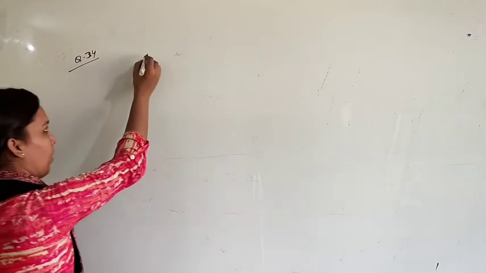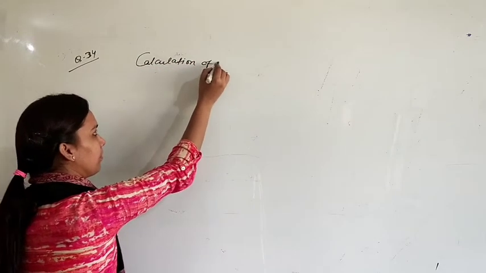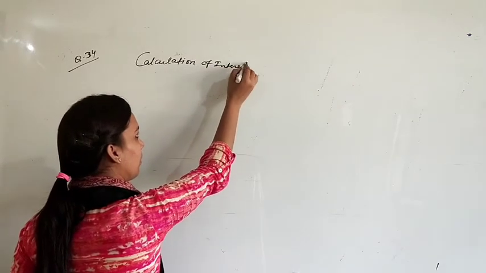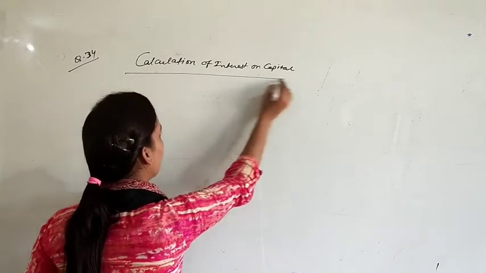So first of all, calculate interest on capital.